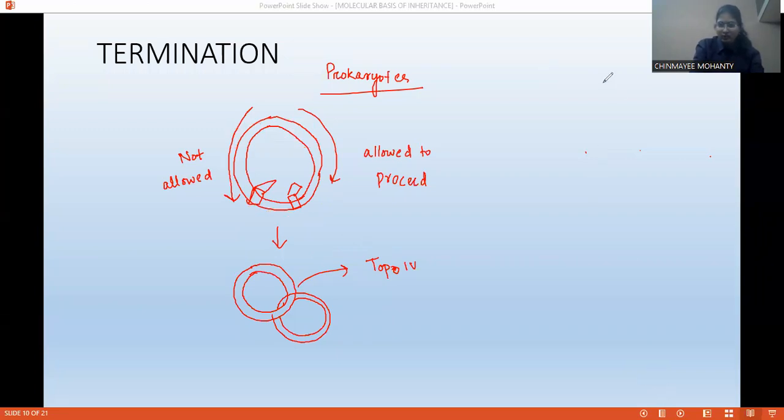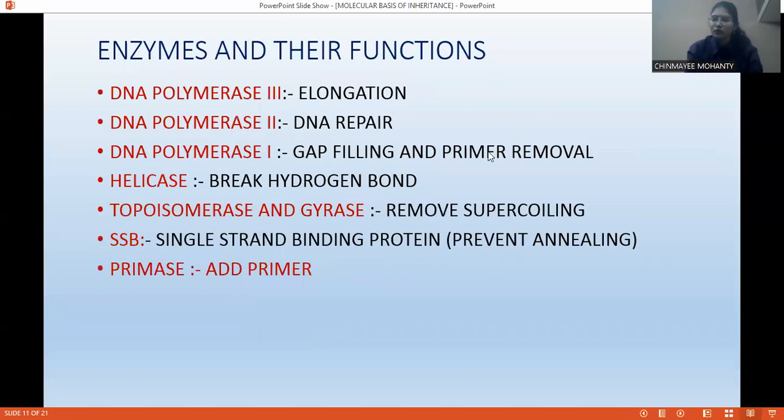Now just have a look. These are the enzymes and their functions that we have already discussed. DNA polymerase 3 is responsible for elongation, pol 2 is responsible for repair, pol 1 is responsible for gap filling and primer removal, helicase is responsible for breaking the hydrogen bond, topoisomerase is responsible for removing supercoiling, and single strand binding protein prevents reannealing. And primase is responsible for adding the primer.